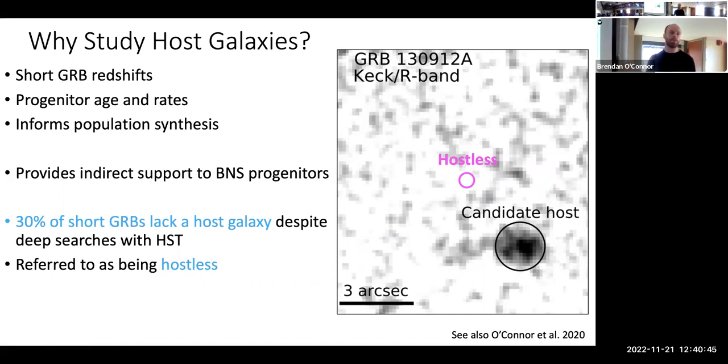And this is where we refer to it as a hostless short GRB. It doesn't mean there's not a galaxy candidate nearby, but it means probabilistically we can't say with high confidence that this is the galaxy.